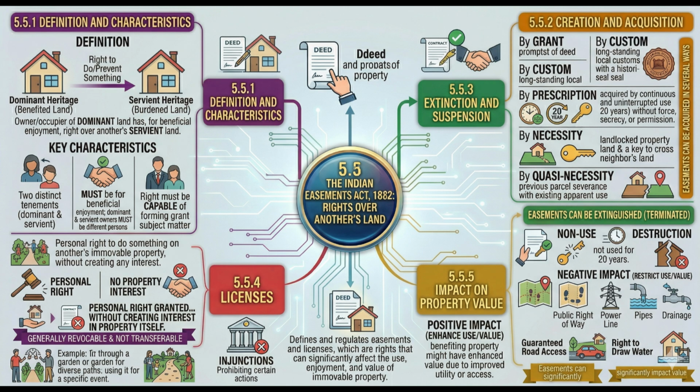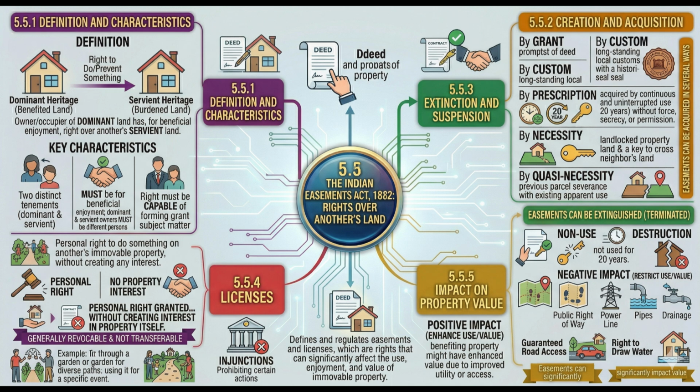Dominant, servient. Sounds technical. What does it mean? Let's simplify. Dominant heritage, benefited land. Land that enjoys the right. Servient heritage, burdened land. Land that carries the burden. So one land benefits and the other suffers? Not suffers, but legally obligated. Example: your plot has no road access. You get right-of-way through neighbor's land. Your land equals dominant. Neighbor's land equals servient.